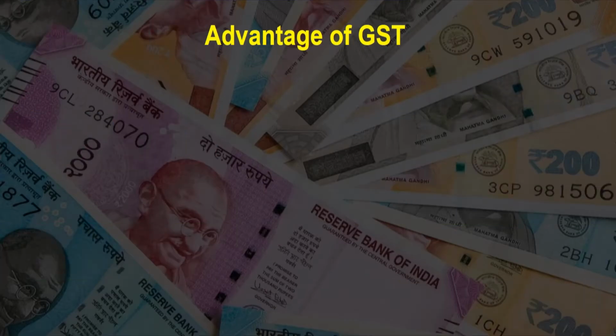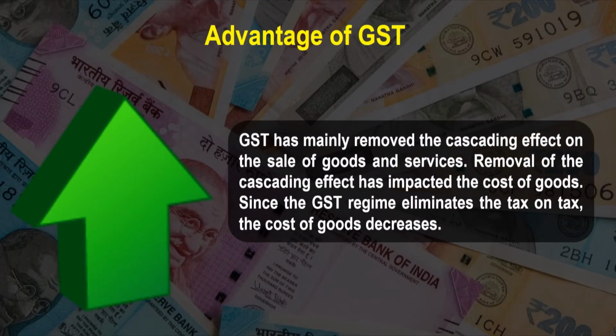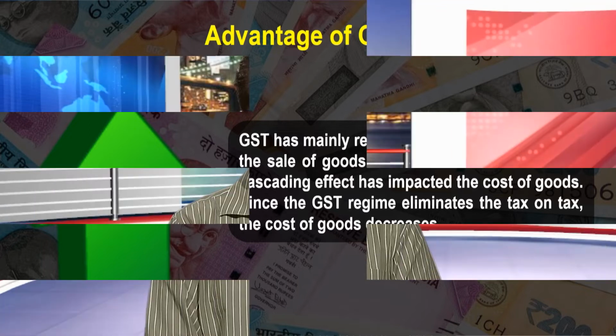Now, what are the advantages of GST? GST has mainly removed the cascading effect on the sale of goods and services. Removal of the cascading effect has impacted the cost of the goods. Since the GST regime eliminates the tax on tax, the cost of goods decreases. Also, GST is mainly technologically driven. All the activities like registration, return filing, application for refund and response to notice need to be done online on the GST portal, which accelerates the process.